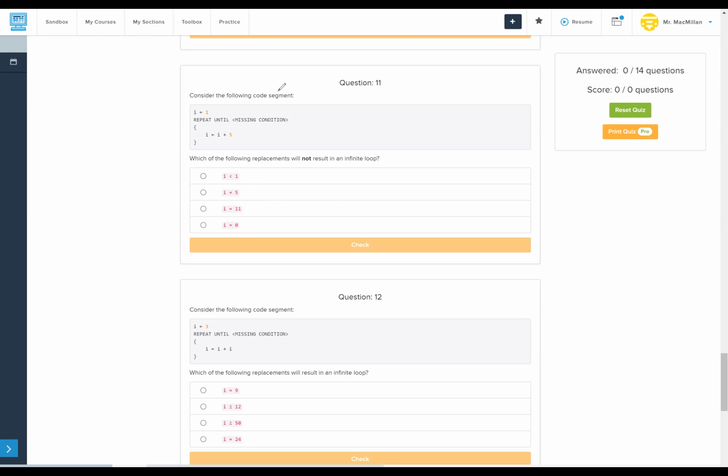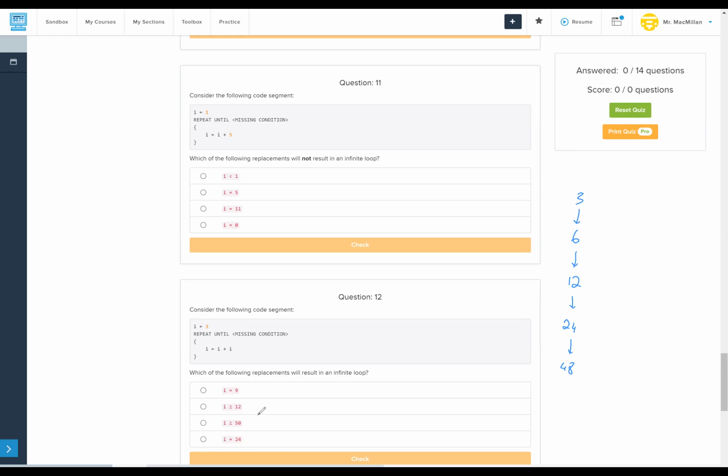All right, I equals 3, repeat until missing condition, I equals I plus I. So we start with 3, we go to 3 plus 3 is 6, 6 plus 6 is 12, 24, 48. So let's look at those things. Repeat until something. We want to get an infinite loop. Until I equals 9, until I less than or equal to 12, until I is greater than or equal to 50, or I equals 24.